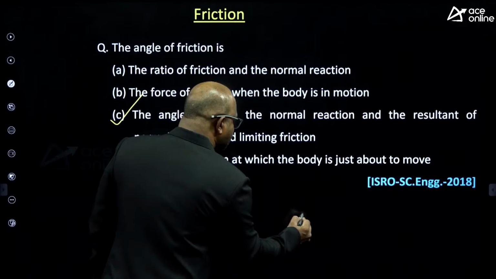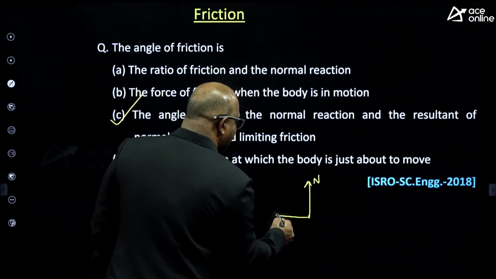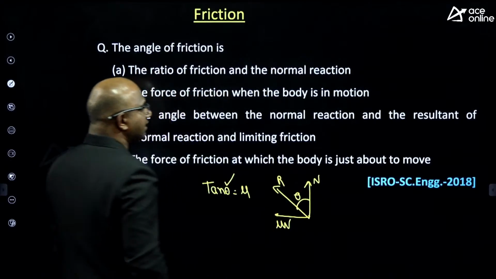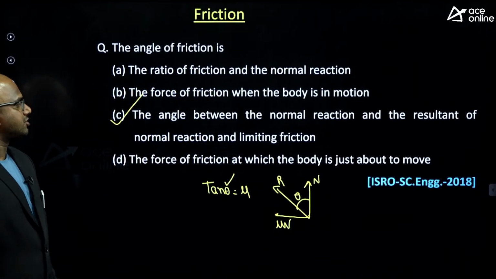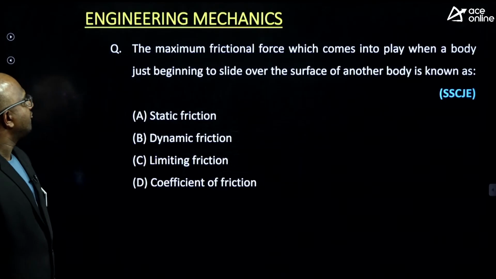The angle of friction means, you know, guys, this is the N, this is the mu N, assume for the time being. Angle of friction means the angle made by the resultant with respect to the normal reaction, guys. It is the angle of friction, the basic definition of angle of friction, guys.